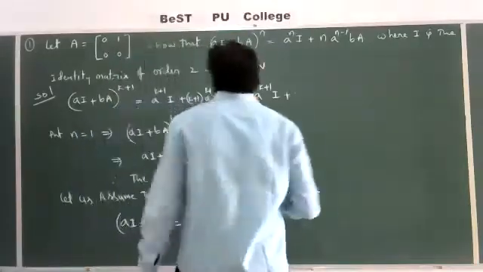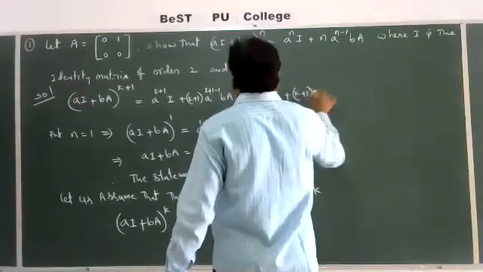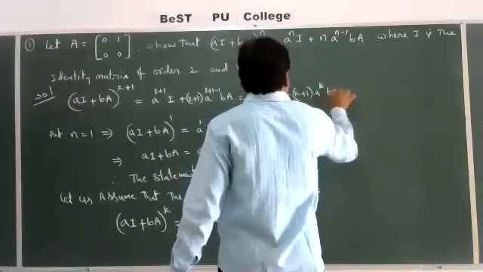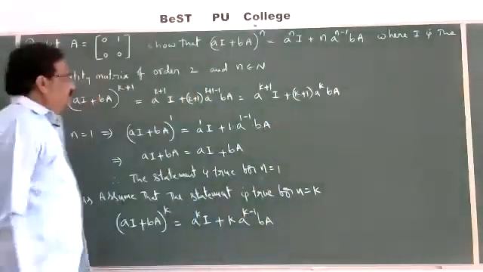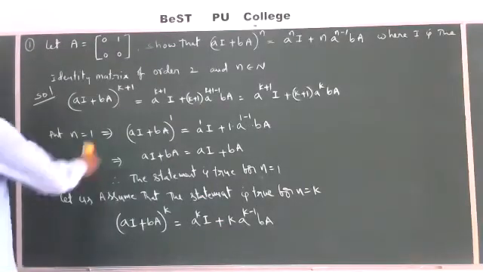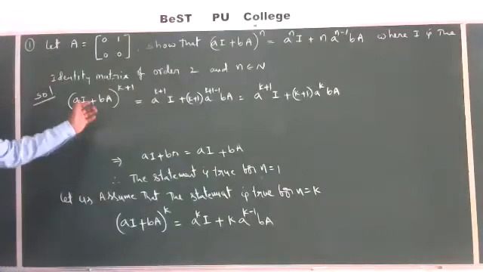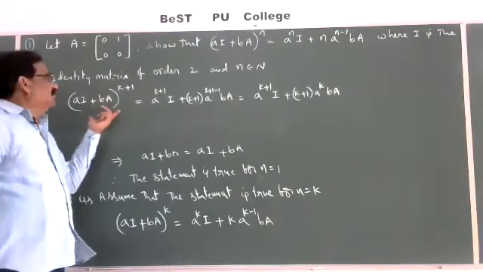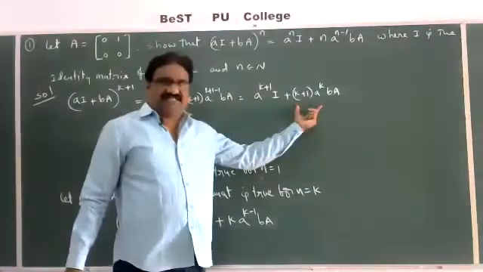That is a power k plus 1 into I plus k plus 1 into a power k into bA. We required this value. So if you substitute n is equal to k plus 1 in the LHS, on the RHS we require this.